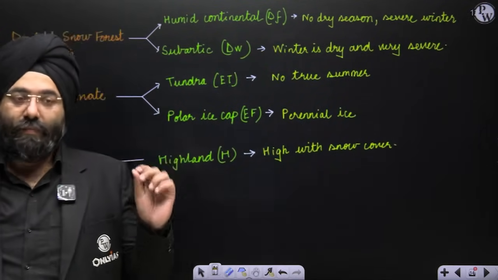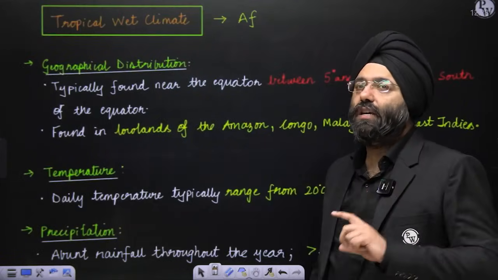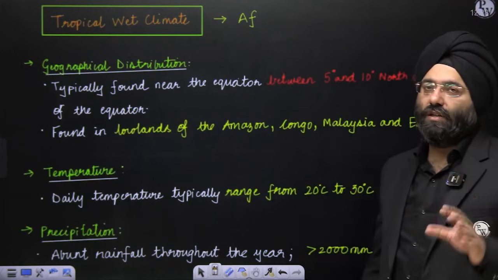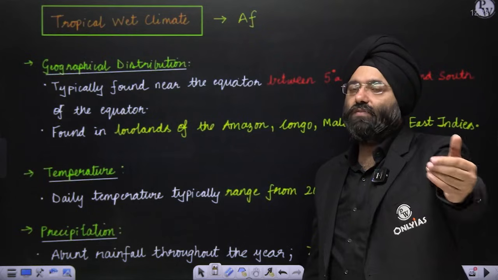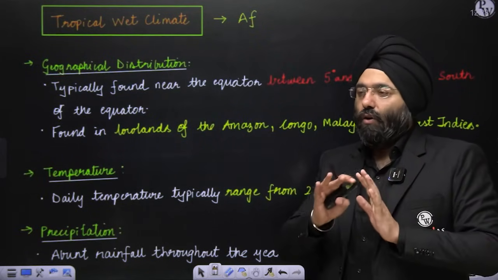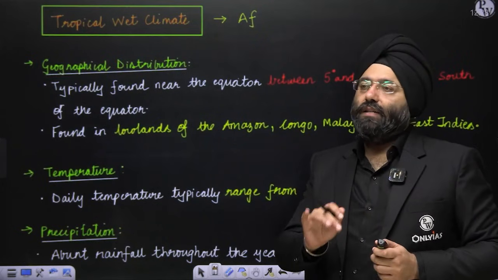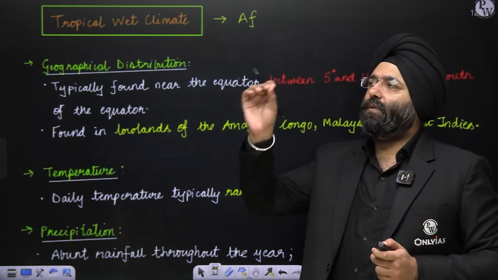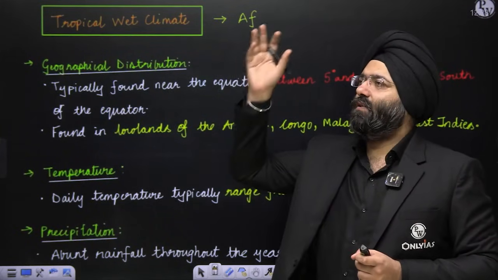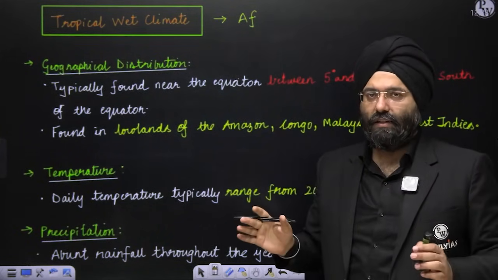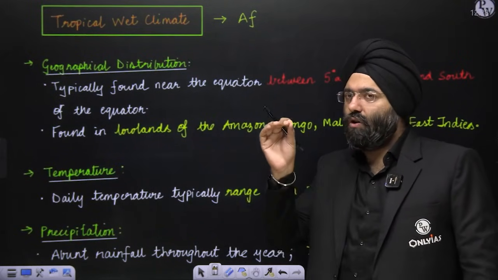Now, based on these, I am going to make you understand what is now mentioned in GC Leong with their explanations. I have covered the NCERT part also inside them and added more content from GC Leong so that you do not have to go or get confused with respect to this classification. Many times, multiple times, let us say, they will ask you Mediterranean type of climate is found in what regions? The British type is found in which region? The Laurentian type is found in which region? You are blank in that case, right? So we have added that. I have covered all these things over here, so you will not face any problem.